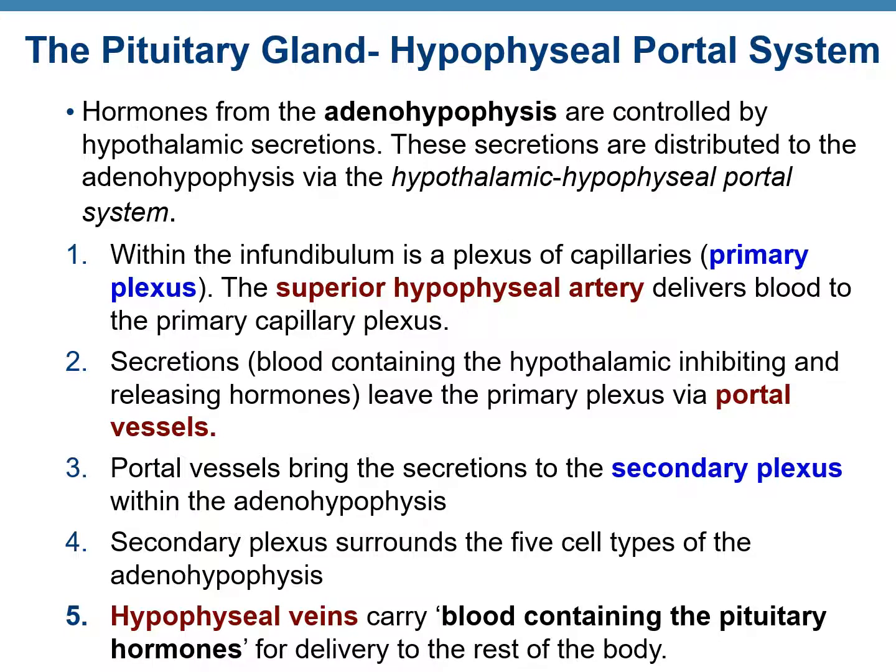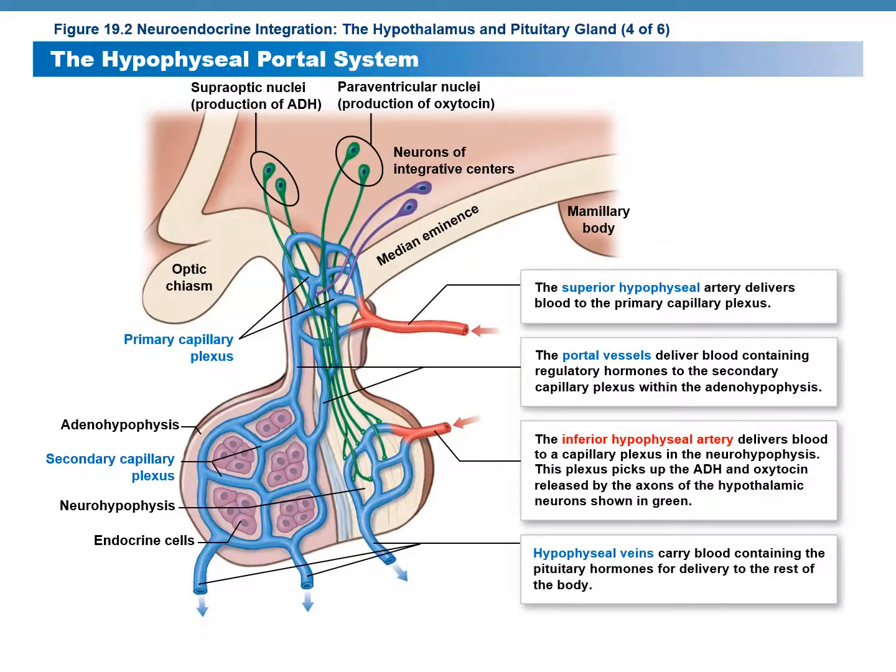And this secondary plexus surrounds the 5 different cell types of the adenohypophysis. The hypophyseal veins would carry the blood containing the anterior pituitary hormones for delivery to its target organs spread throughout the body. This figure illustrates the hypophyseal portal system.